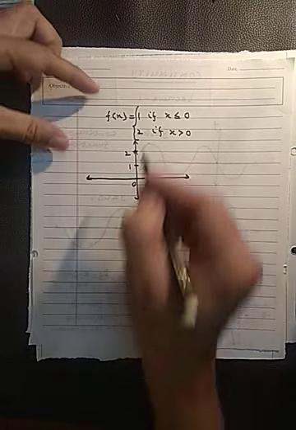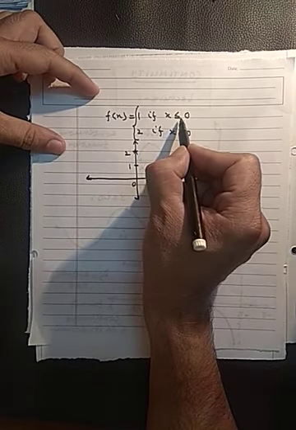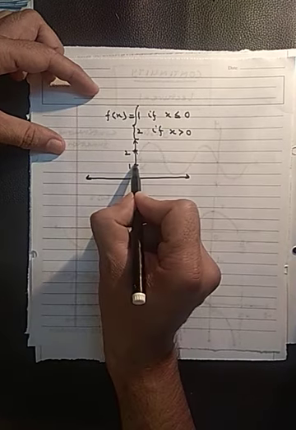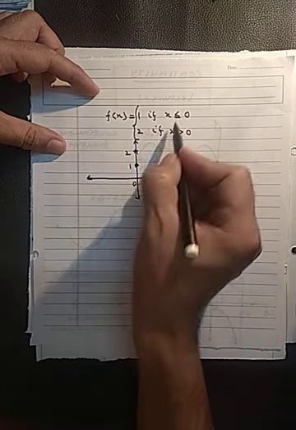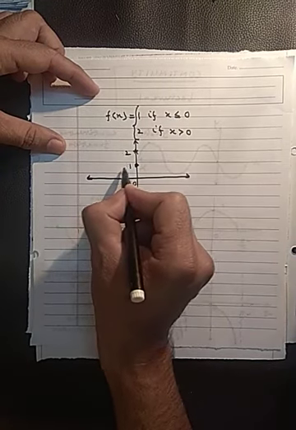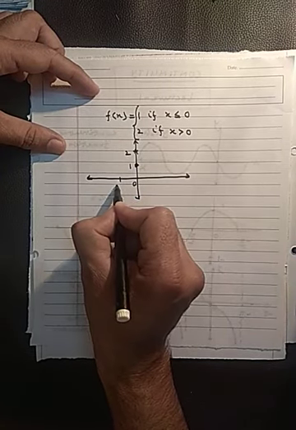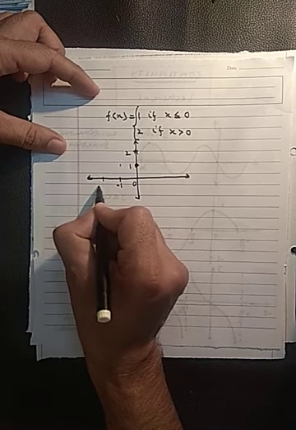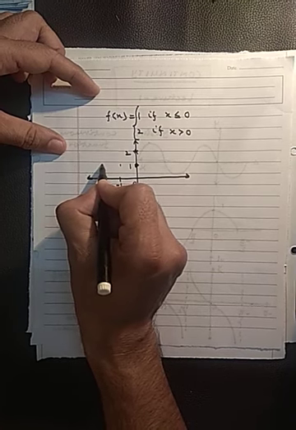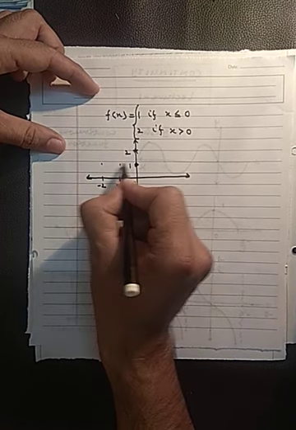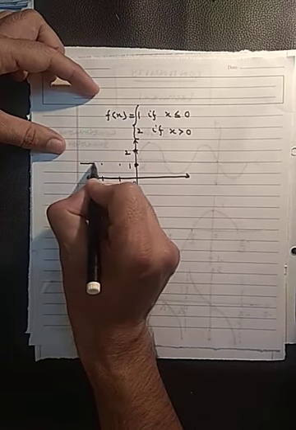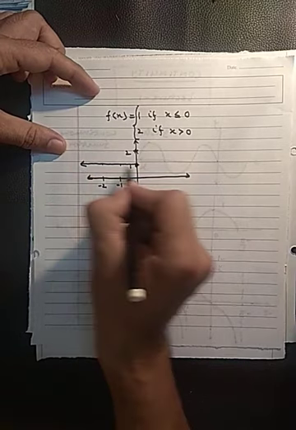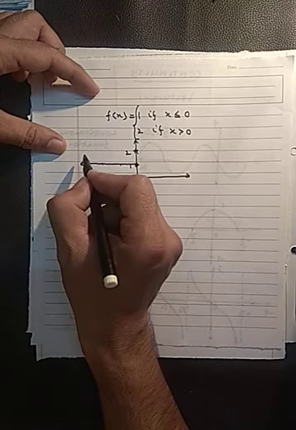Okay, then f(x) is 1 for all x less than or equal to 0. So if x is equal to 0, then also f(x) is 1, and if x is less than 0, then also f(x) is 1. You can say if x is minus 1, then f(x) is 1; if x is minus 2, then also f(x) is 1. It means for all negative numbers it is 1 only. So this will be the graph when x is less than 0. So when x is less than 0, f(x) is 1.